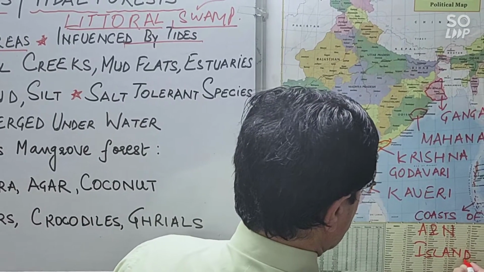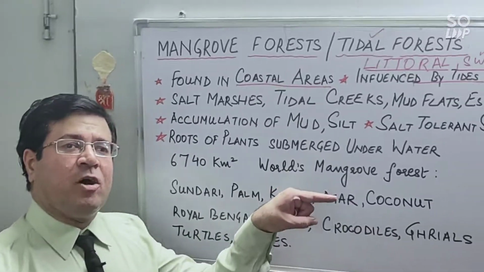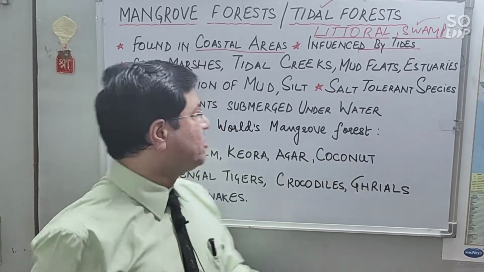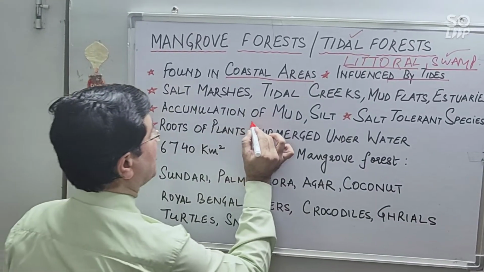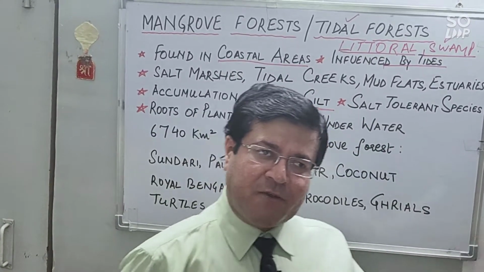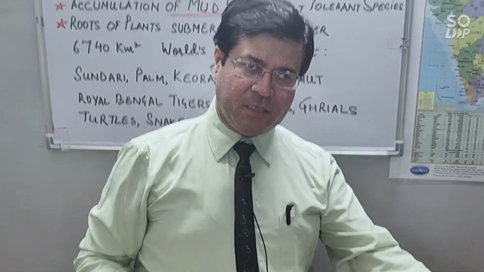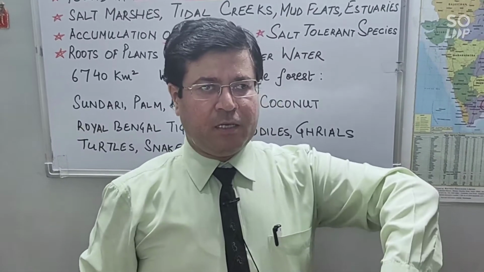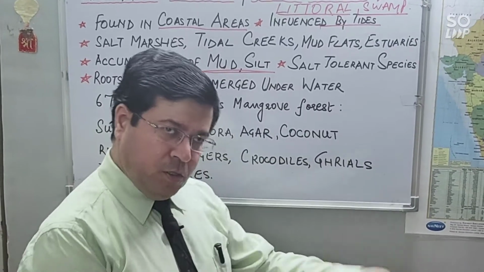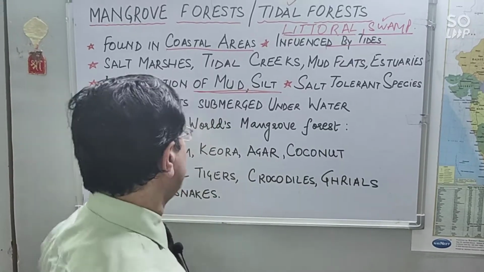Okay, dear friends. Now, why do we have these forests in these delta areas or coastal areas or creeks or mud flats? Because here we have accumulation of mud and silt. Okay, rivers are flowing, and when rivers fall in the ocean, they deposit a lot of silt and sediments near the mouth, or you can say coastal areas also. In coastal areas also, some sand or silt is deposited, right?